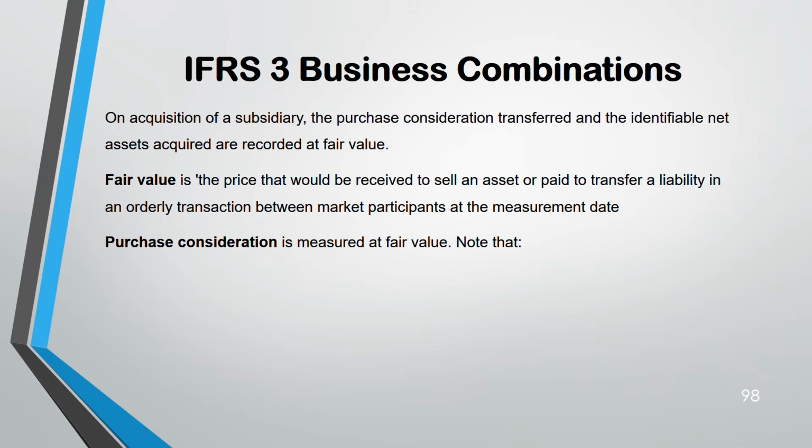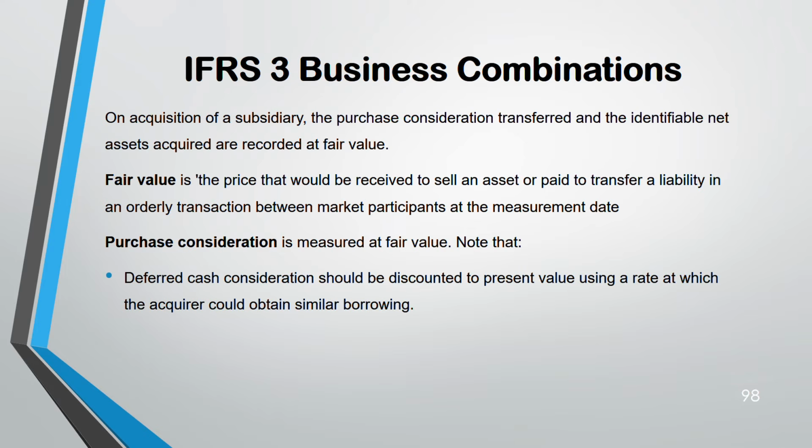Note that there are 3 types of consideration that could come under purchase consideration. Not everything is just you pay cash and you acquire the subsidiary. No, sometimes you pay a deferred cash consideration. If it's a deferred cash consideration, that means we are going to pay this cash later on, deferred until a future date, not now. So for this, you have to discount it to the present value using the rate at which the acquirer could get a similar borrowing. They will give you the rate. You have to discount it.